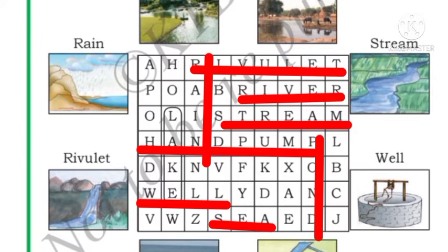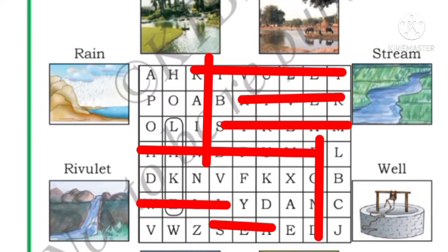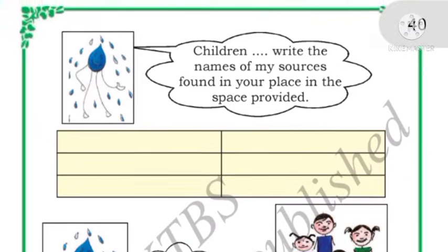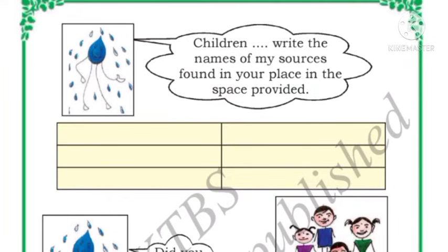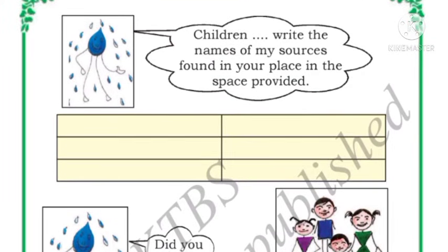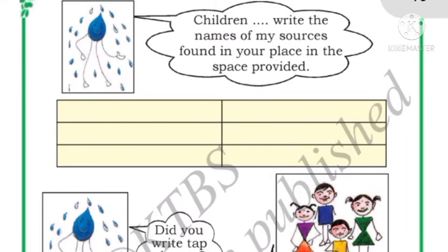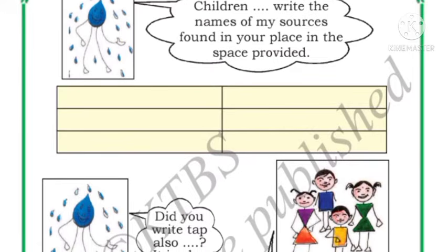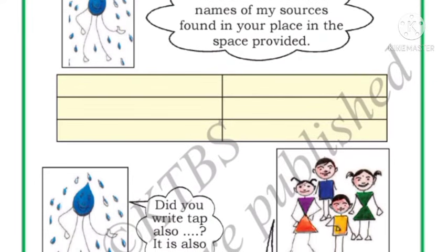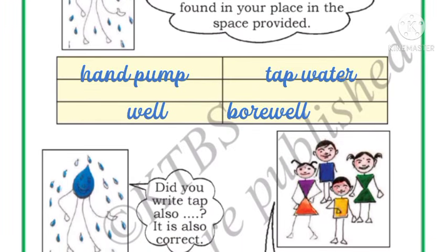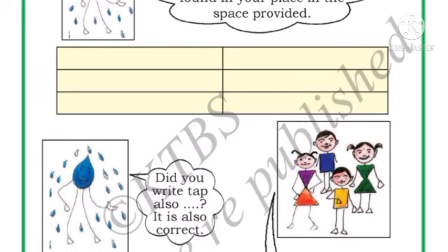What are all you have to identify? You have to identify river, pond, rain, stream, rivulet, well, sea, hand pump. These are all the sources of water. Okay. Next, children, write the names of my sources found in your place in the space provided. So the drop of water is telling, you have to write the names of the sources which are found in your place. What are all the sources of water you find in your place, children? Hand pump, tap water, well, bore well, whatever you find, you have to write here.